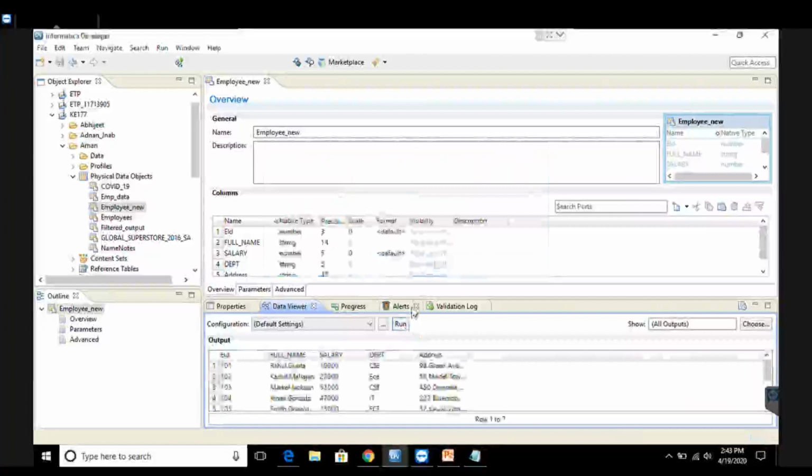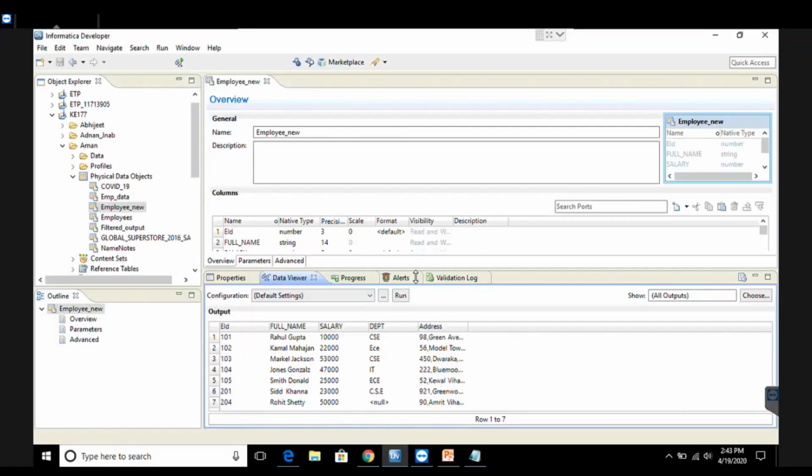So this is the data inside my file. It contains 5 columns and 7 rows. Now as you can see in the department column, there are different ways in which the same value is represented. The very first row contains CSC, the third row contains CSC and the sixth row also contains CSC as department. The second row contains ECE, the fifth row also contains ECE. So using two different methods we are representing the same value.